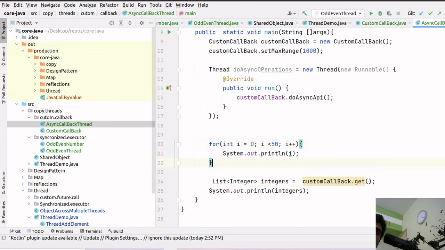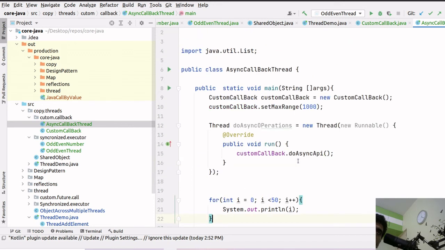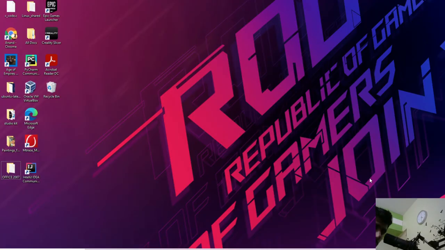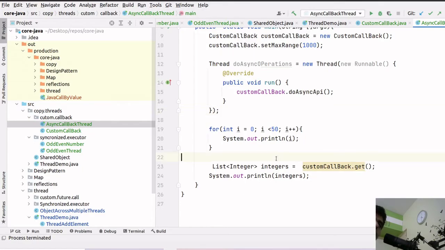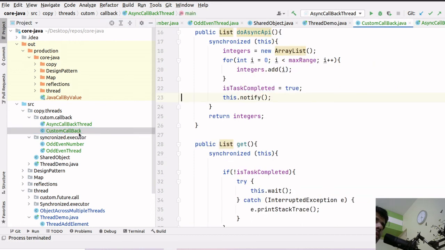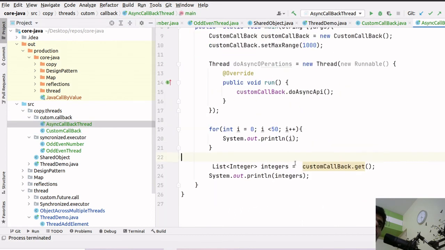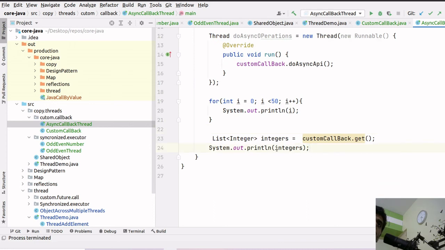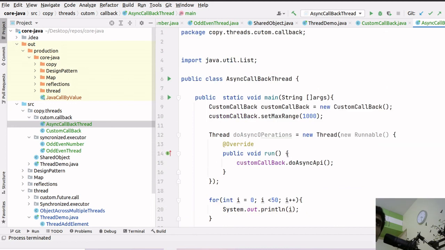Now let me run it and see. The response we can expect is, it will print this one, and then it will wait for the response, and then it will print the response. So let me run it now. System.out.println integers.